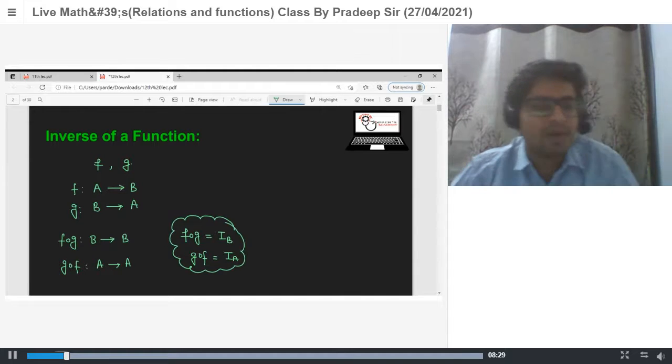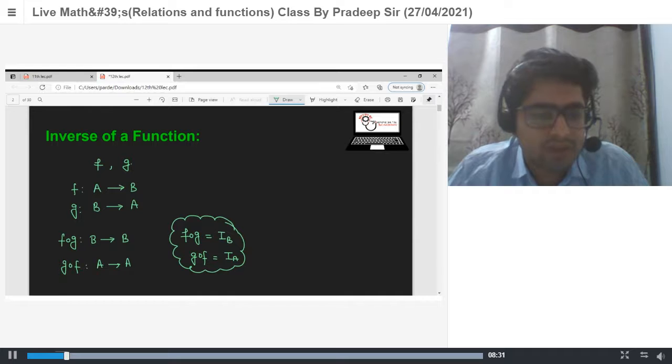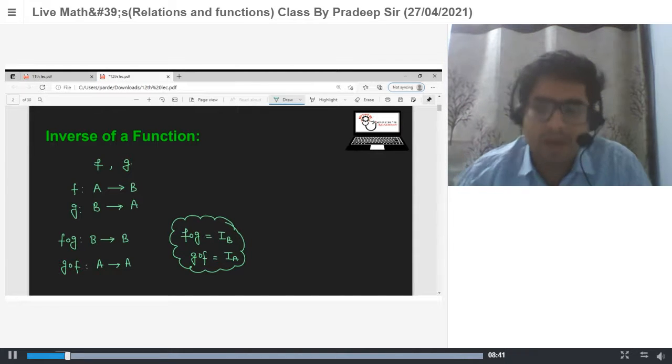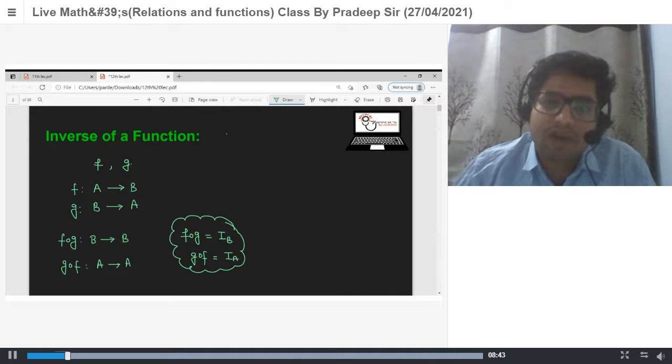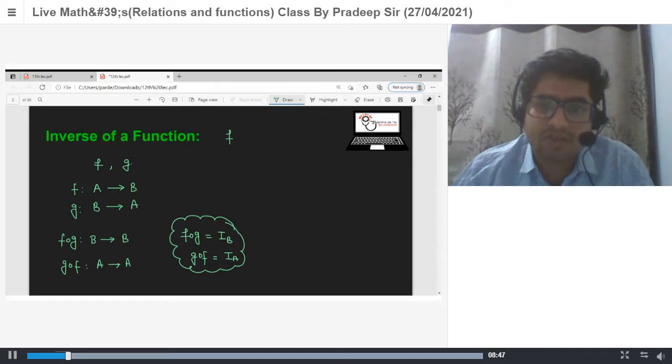So if you have two functions f and g, from A to B and B to A, such that fog and gof are identity on B and identity on A respectively, then we can say f and g are inverse of each other. If we have a function whose inverse exists, say f, then its inverse is generally denoted by f power minus 1. It means the inverse of the function f.